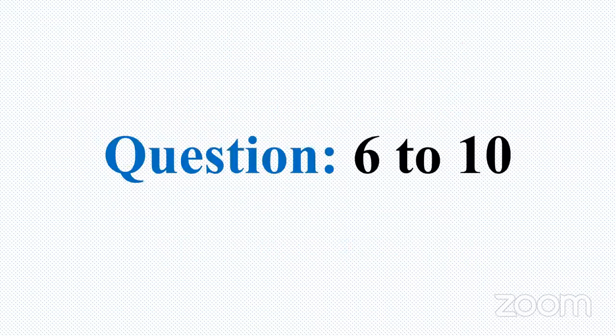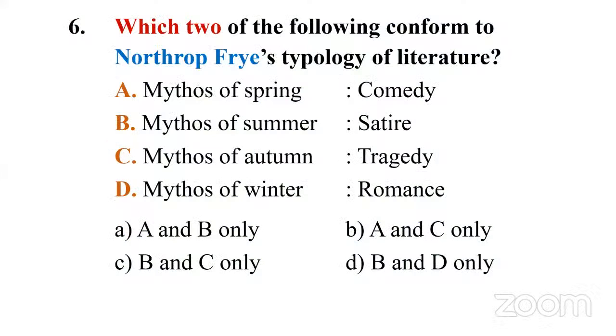And today we are going to discuss questions 6 to 10. Let's go to question number 6. Which two of the following conform to Northrop Frye's typology of literature? You have four options here. Before that, you have four statements.